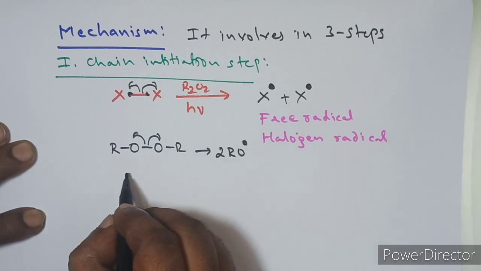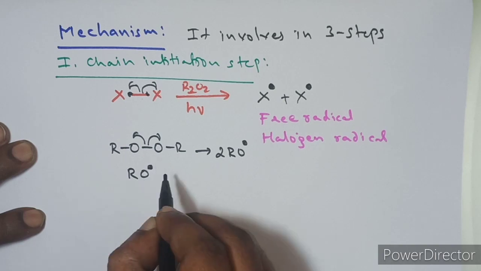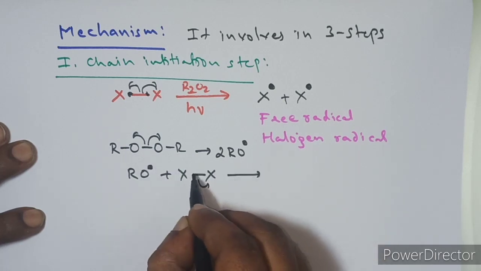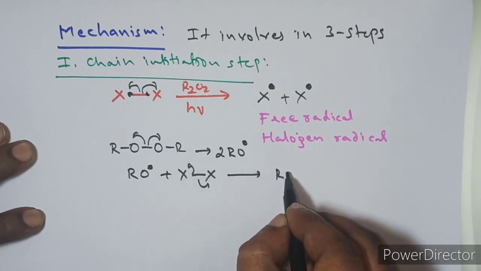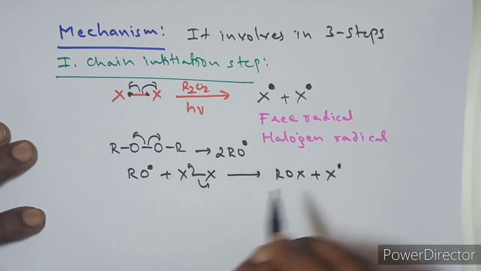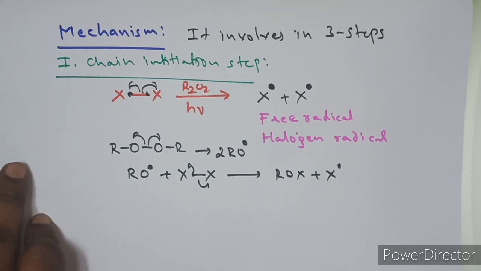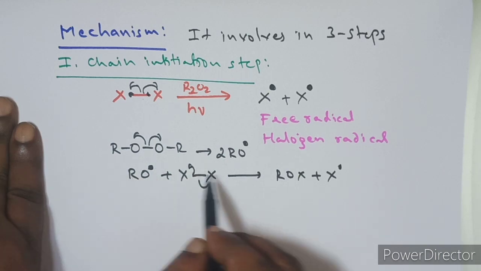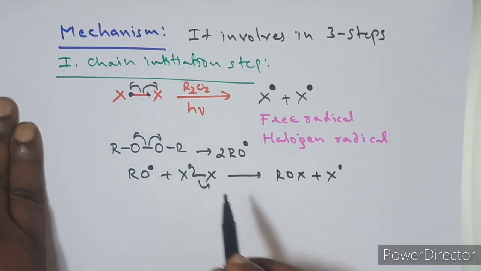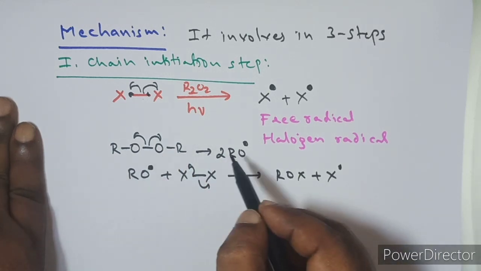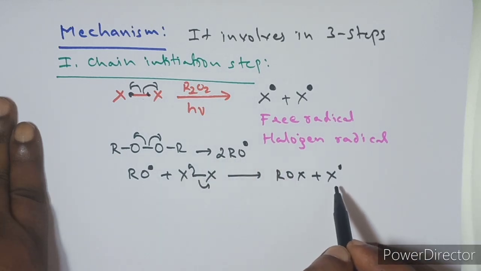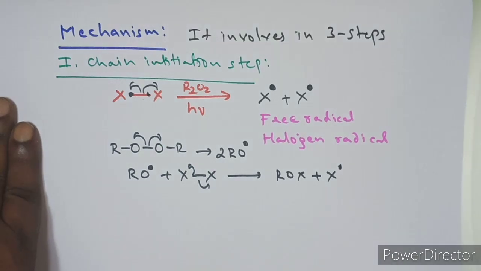In the presence of this alkoxy radical, the bond between the 2 halogens undergoes homolytic cleavage like this, and then you will get the halogen radical. So in general, we can write the mechanism in 2 ways. If you use only sunlight, you can write it like this. If you use peroxides, you can write it like this. If peroxide is there, the peroxide generates the alkoxy radical, and that alkoxy radical generates the radical from the reagent. Are you following, guys?